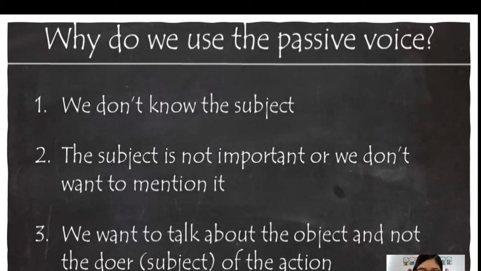Well, we also use a passive voice when the subject is not important or when we don't want to mention it, okay? And we also use the passive voice when we want to talk about the object and not the doer or the subject, okay? The person who does the action.